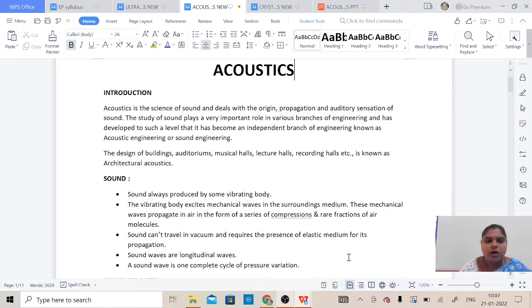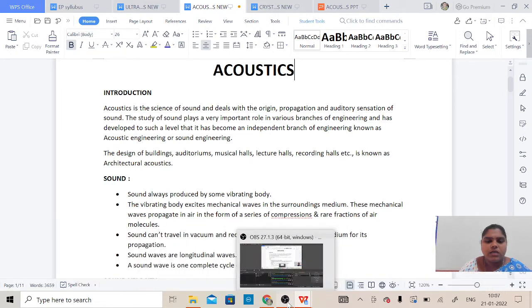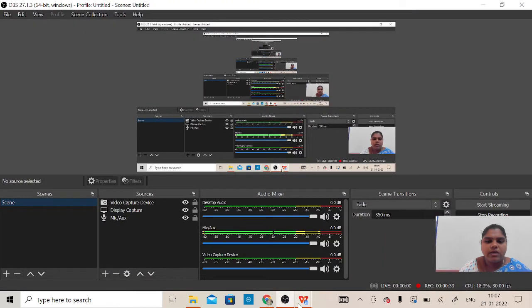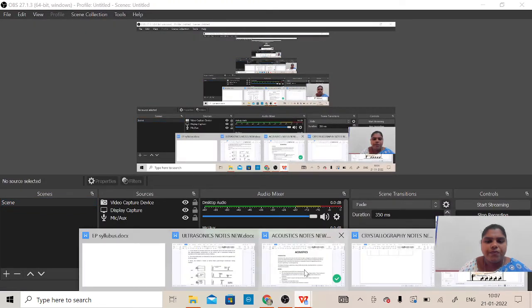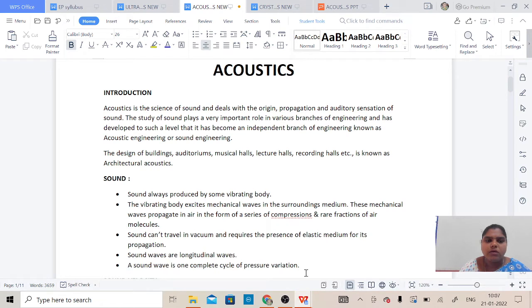Acoustics is a science which deals with sound. Acoustics is the science of sound and deals with the origin, propagation and auditory sensation of sound.